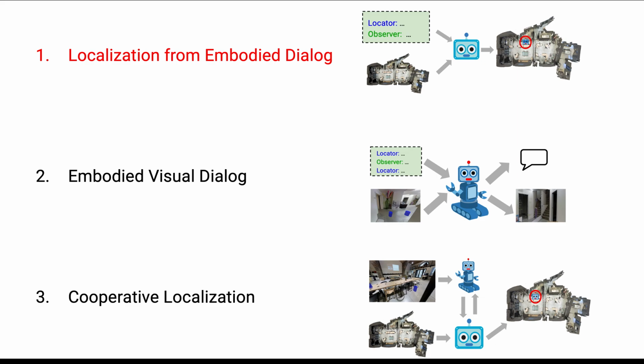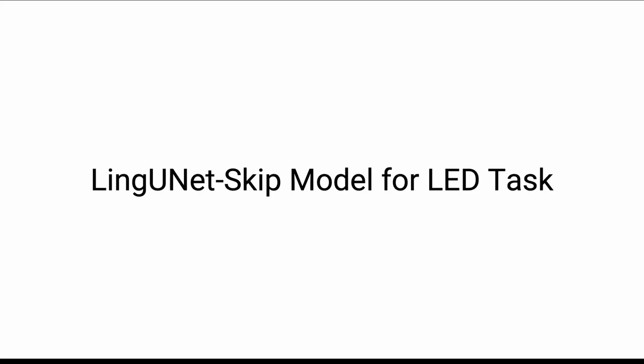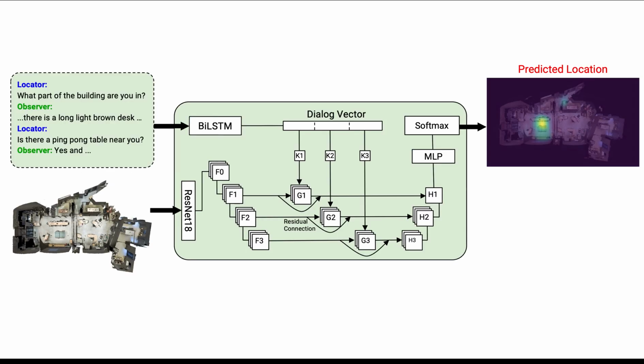In this work, we focus on the LED task. We model the LED task as a language conditioned pixel-to-pixel prediction task using a LingUNet skip model. The input of this model is a dialogue and a top-down view of the environment. The output of the model is a probability distribution over the possible positions from a top-down view of the environment. And we evaluate the task through localization error.